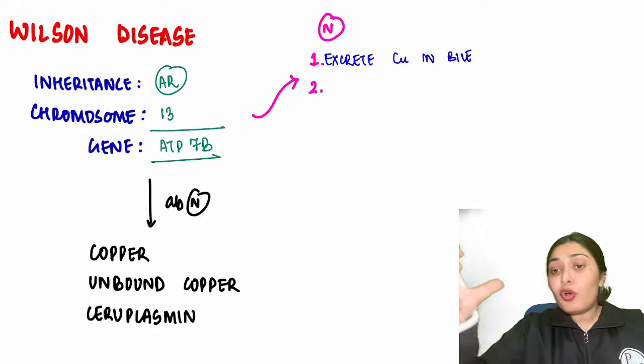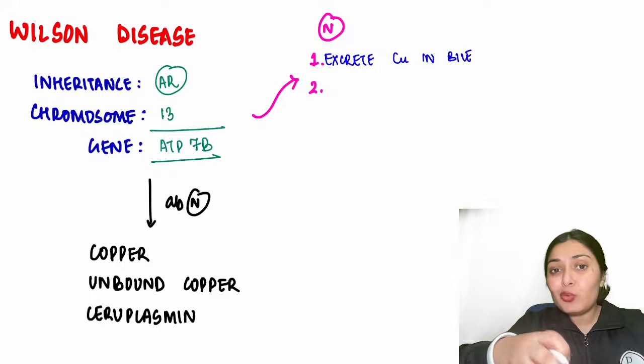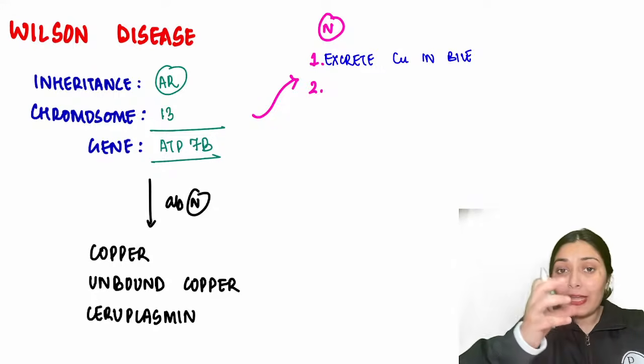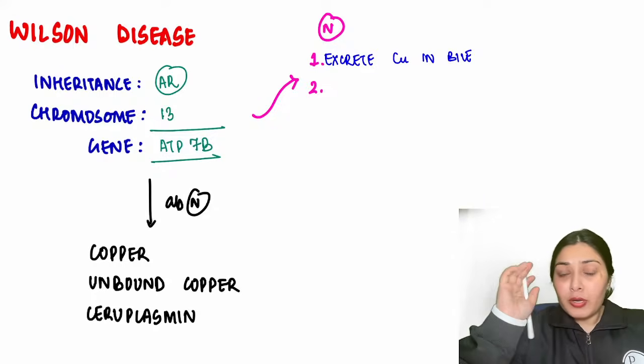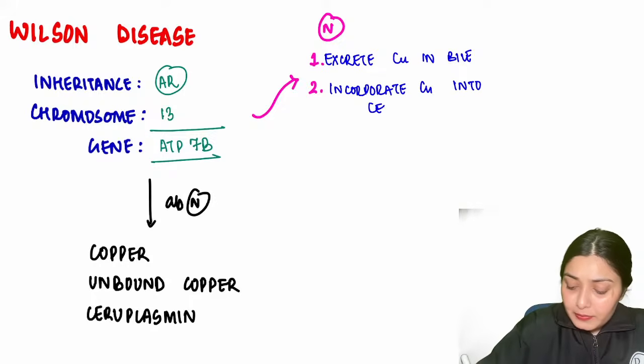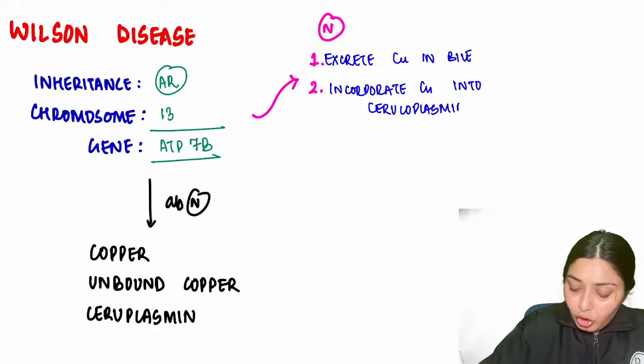and incorporate the copper in my body into ceruloplasmin, the carrier of this copper. So incorporate copper into ceruloplasmin. This is the normal function.